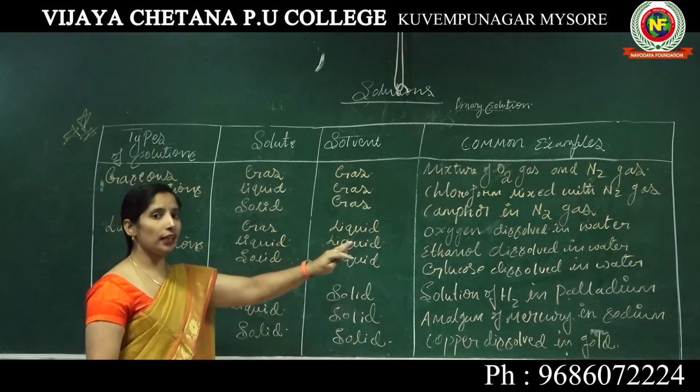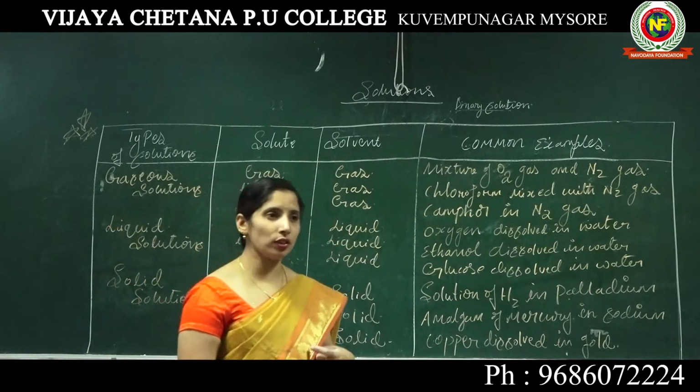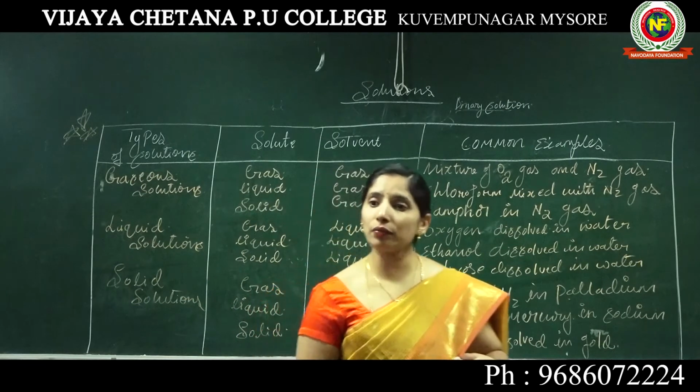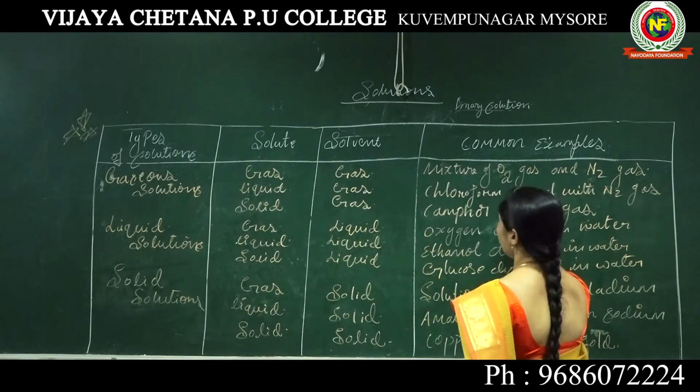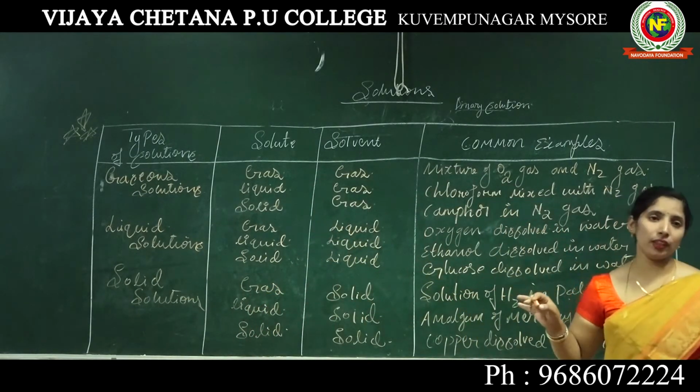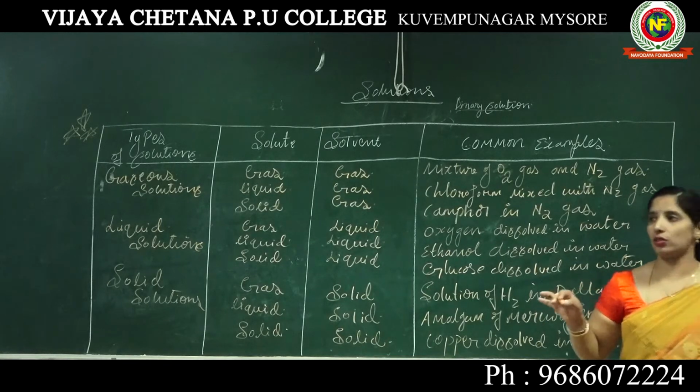The example for solid in gas is camphor in nitrogen gas. So, got it?